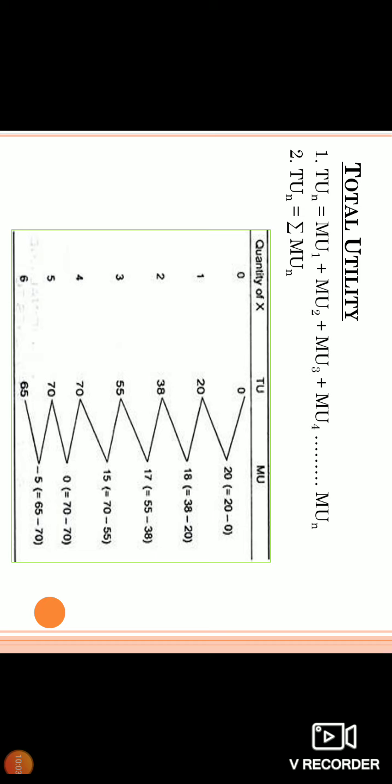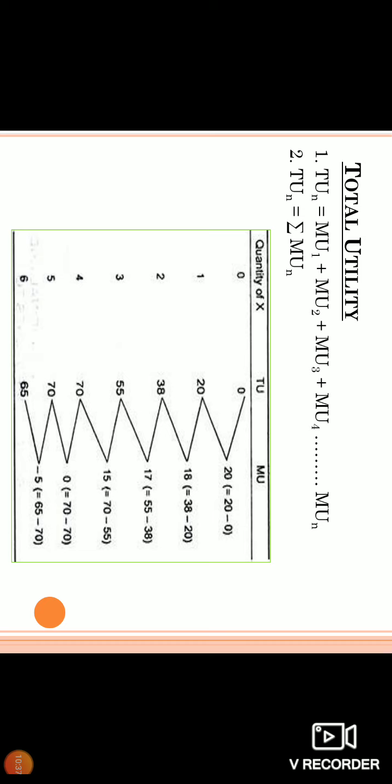You can see in the same example, the total utility is MU of 1 plus MU of 2 plus MU of 3, and it goes on like that, MU of 4, MU of n. Therefore, TU of n is equal to MU of 1 plus MU of 2 plus MU of 3 plus MU of 4 and so on up to MU of n. Otherwise, you have a simple form: TU of n is equal to the summation of MU of n. So you add all the MU, you get TU.